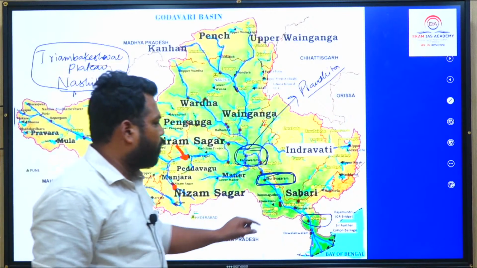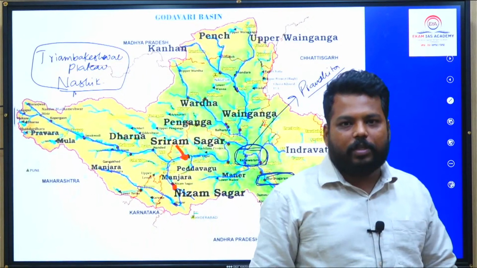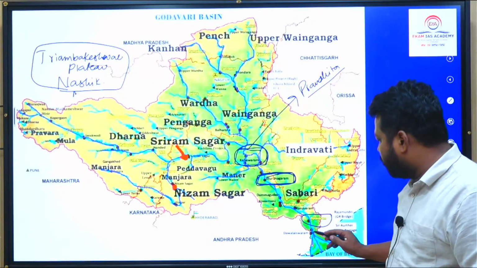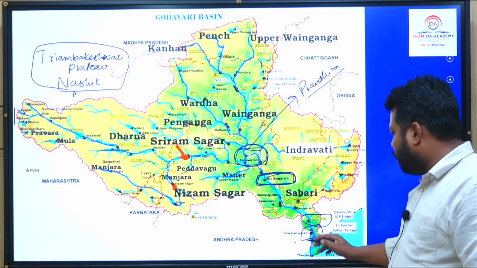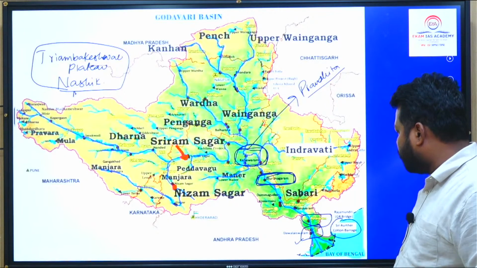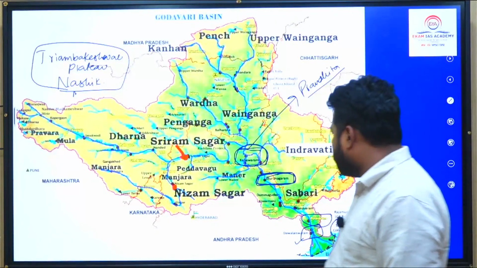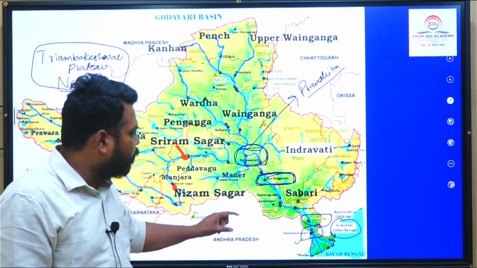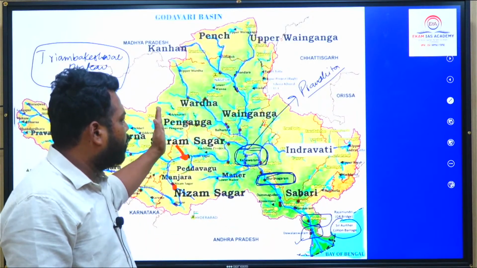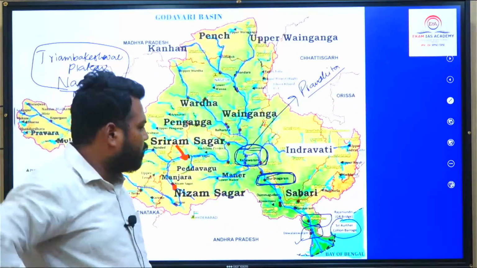That particular Polavaram project is located at the downstream of this Godavari river. And Dhavaleshwaram project post that, before creation of delta, Dhavaleshwaram project उसको Sir Arthur Cotton Bridge भी बोलते हैं. So that Dhavaleshwaram project is also in news. So Dhavaleshwaram, Polavaram, कालेश्वरम, तो यहां से कुछ आने का चांसेस है.